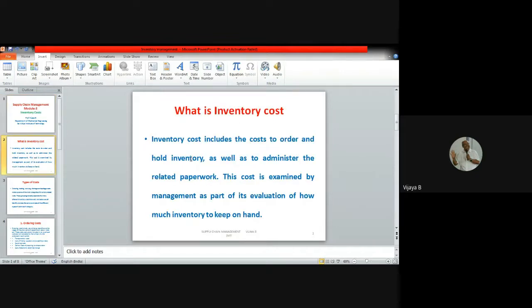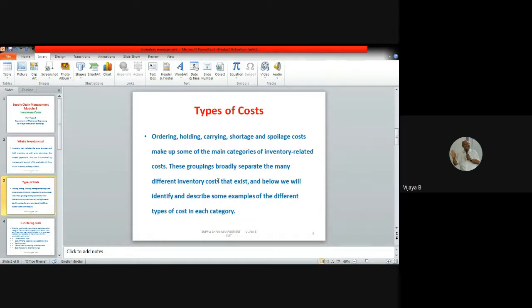Let us understand first of all what is inventory cost. Whether it is raw material, finished goods, or even goods in transit, you need to pay something for it. Therefore, it is termed inventory cost. It is the cost paid towards ordering, for holding the inventory, or even the amount spent on paperwork. Everything costs, whether it is at the raw material stage, the finished goods stage, or the transit stage. Therefore, we need to understand how many types of costs there are pertaining to inventory.